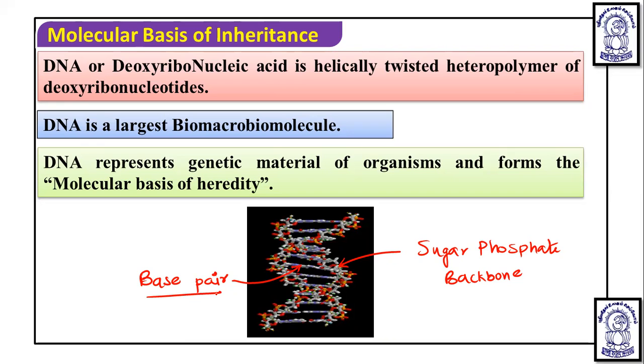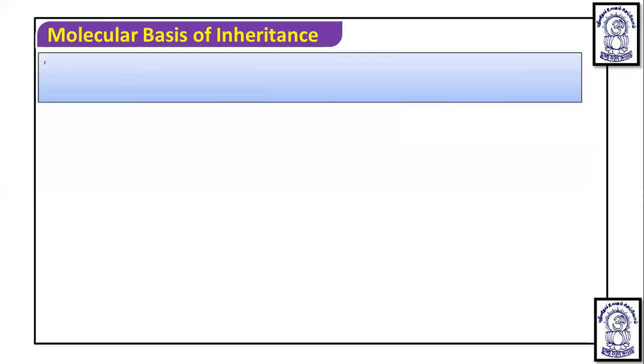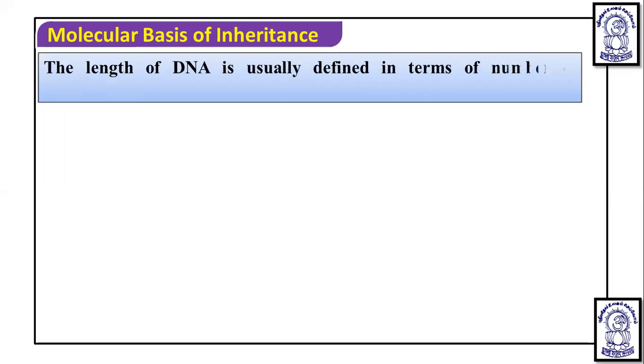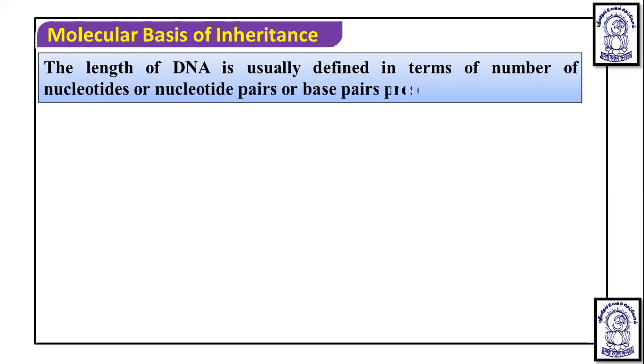Here the length of DNA is usually defined in terms of the number of nucleotides or nucleotide pairs. A nucleotide pair is also known as a base pair. A, T, G, C are the nucleotides, the nitrogenous bases, and four different types are found. If A pairs with T, it is a base pair, and if G pairs with C, it is a base pair. So it can be measured in number of base pairs or number of nucleotides.